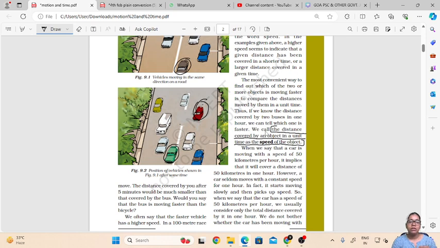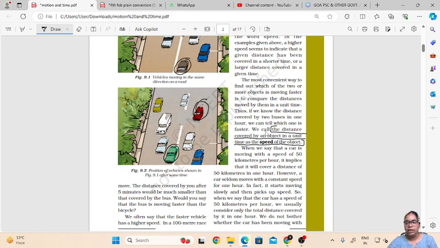And depending on the speed, we can say that the object has moved fast or the object has moved slow. If the speed is more, the object moves fast, hence it is covering a greater distance in a smaller time, and if it is slow, then it is covering a smaller distance in greater time. So this is how we can determine the speed of an object.